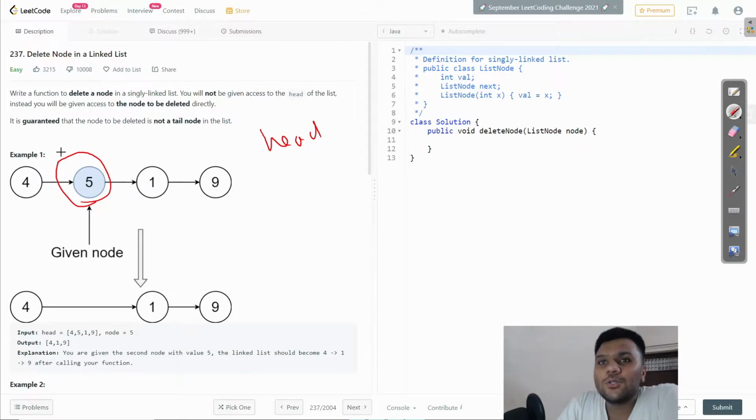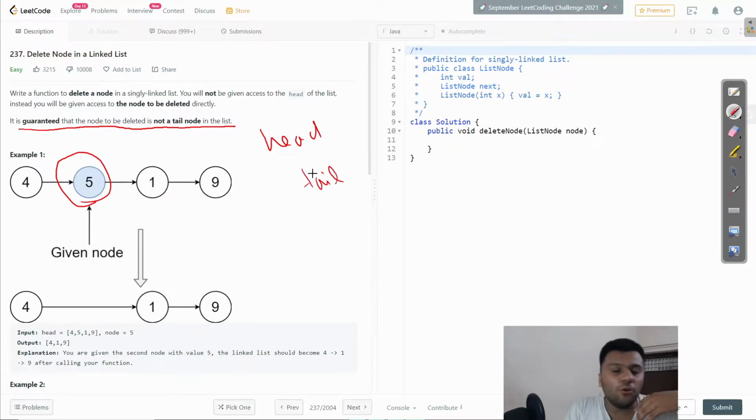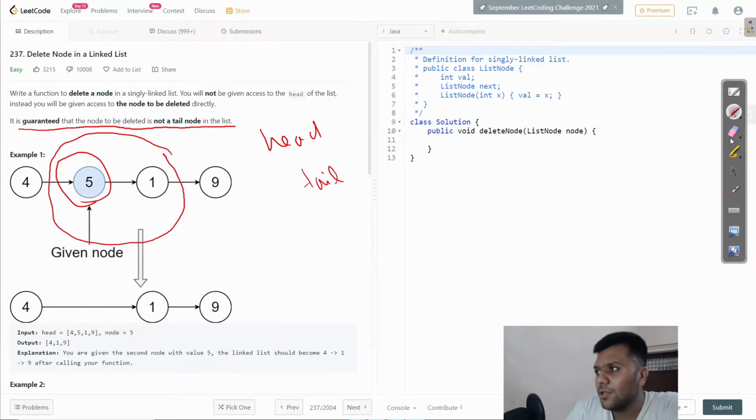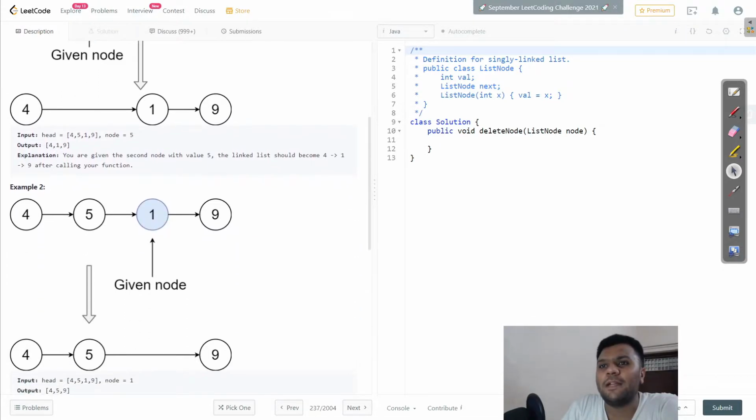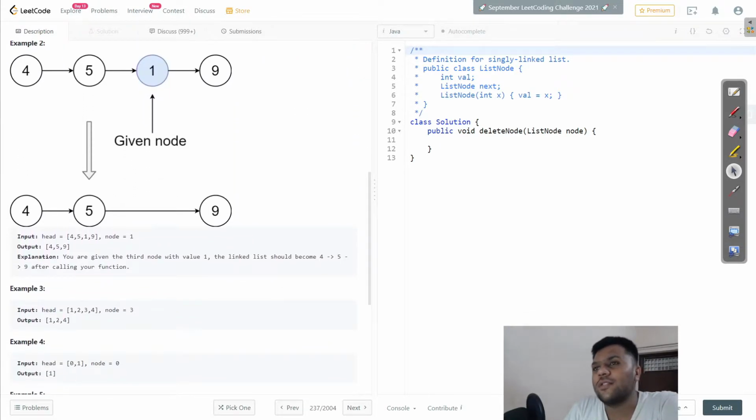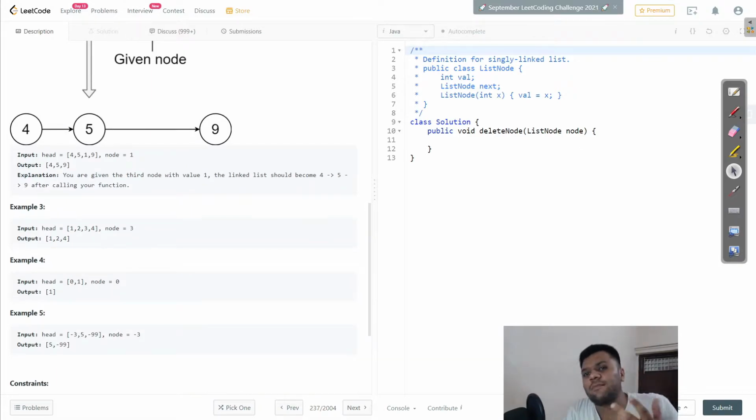It is guaranteed that the node to be deleted is not a tail node. So they give one more condition; we have two conditions. We don't know the head, and the tail can never be the node to be deleted in any test case. It means the node to be deleted is present between the head and tail. That's the only thing we know. I don't know why this question got so many dislikes, but maybe it's for interview purposes. We will go to the discussion section, but before that, let's solve this question.